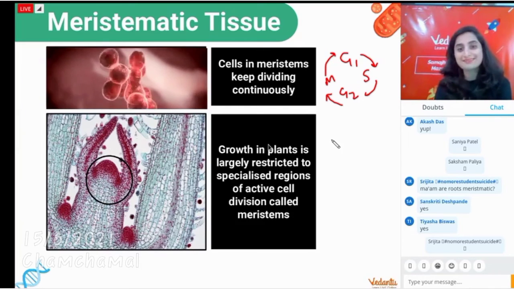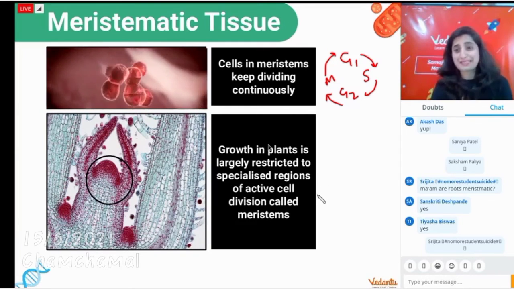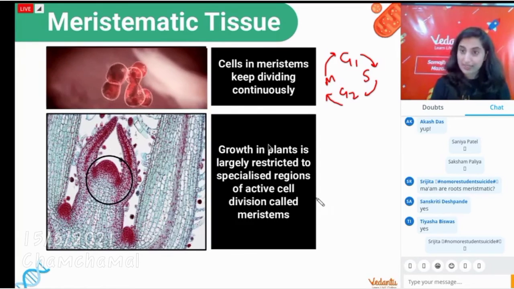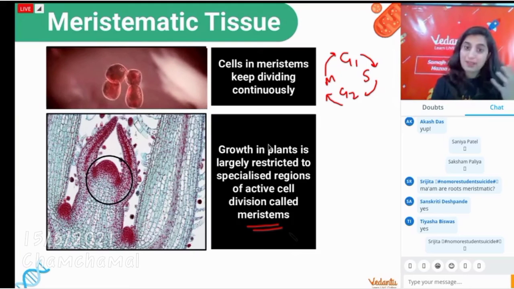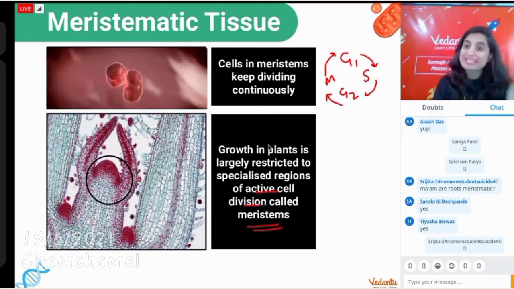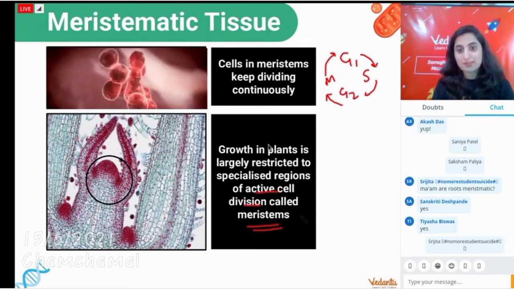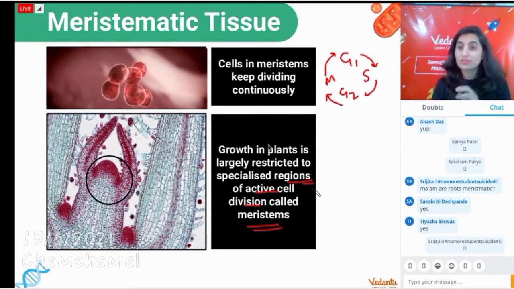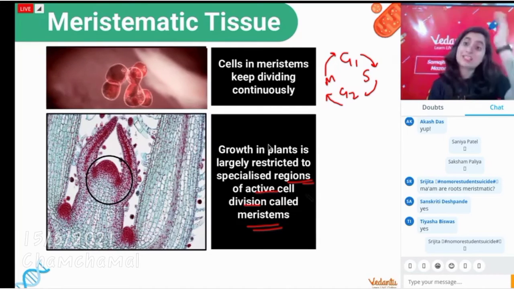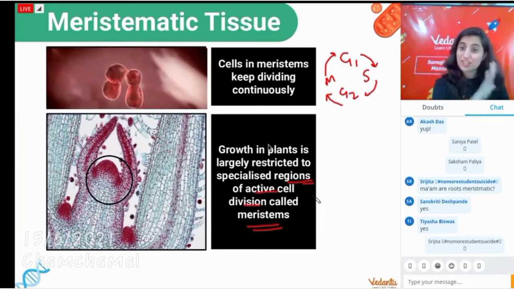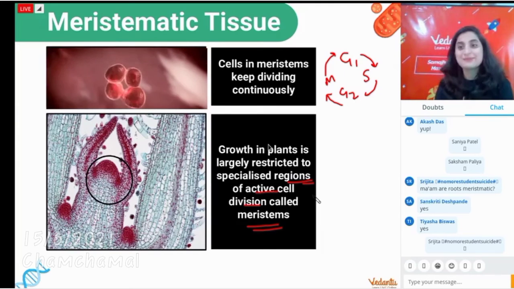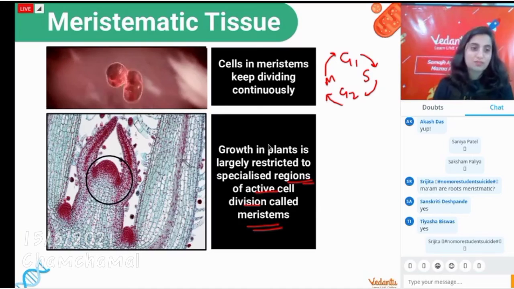They keep on going. Now, when I talk about the places where the meristematic tissues are present, the regions that have active cell division, those regions are called meristems. So meristem is nothing but a region, a zone, but meristematic is a tissue. The place where these tissues are present is called meristems. Great. Any confusion or problem? Can I talk about the types of them?